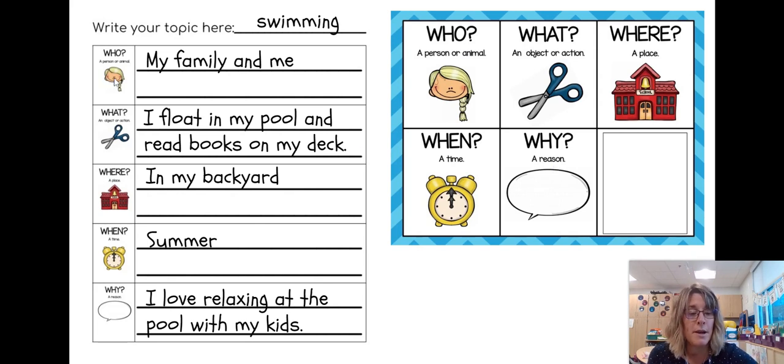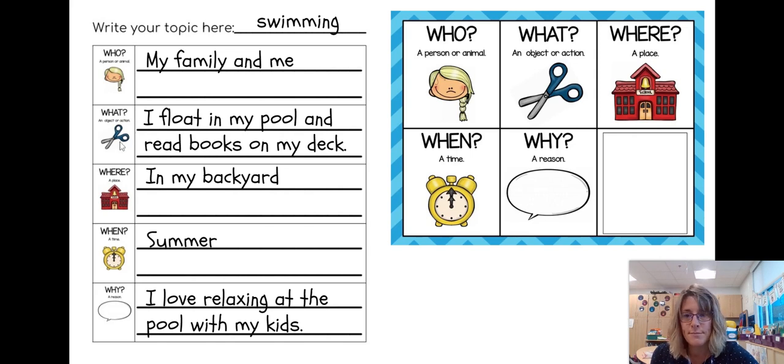So I'm giving you my example now of if I were to write a story. I'm picking a topic, swimming. Okay, and you're going to think about the topics that you've been writing about and what you're choosing to write your personal narrative about, that main topic. So if my topic were swimming, okay, that's what I've chosen because it's a fun thing to write about. I'd put that up top. So who? My family and me. So we're together and we're doing our swimming.